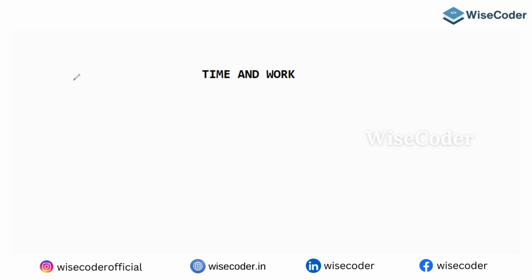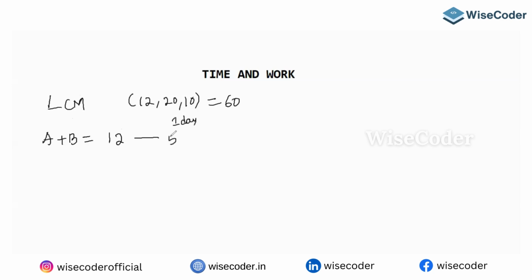One by method you can do it, but let me tell you the LCM method. What is the LCM of 12, 20 and 10? The LCM is 60. First, A and B together are taking 12 days. Say there are 60 chocolates. So in one day they eat 5 chocolates.